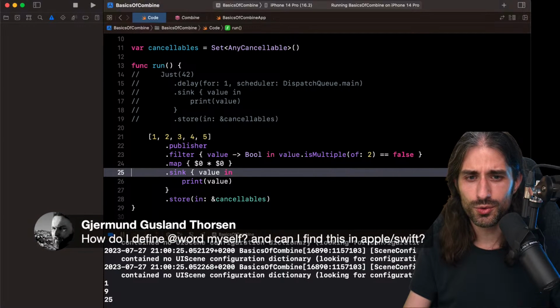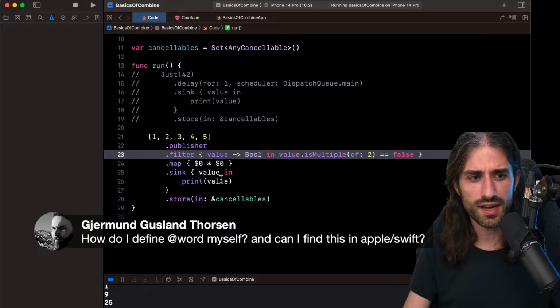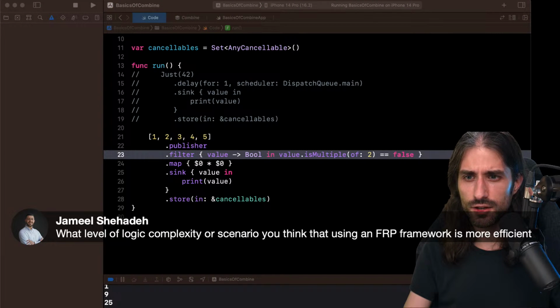A question: how do I define @word myself? Can you explain what you mean by this? I'm not sure what you mean by @word actually. I see another question from Jamil.